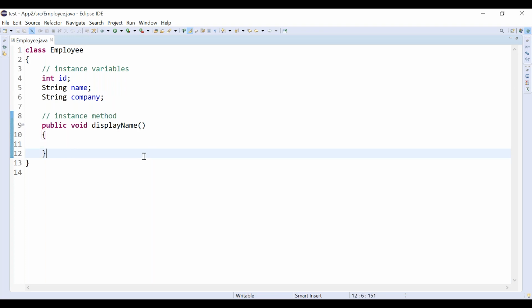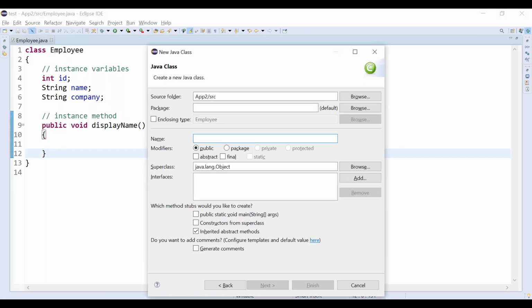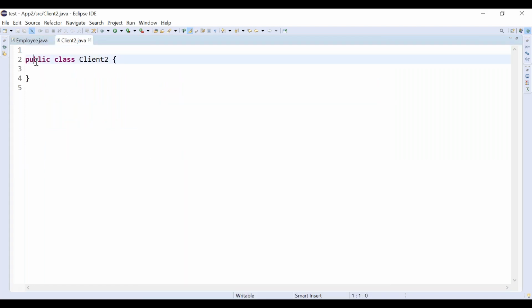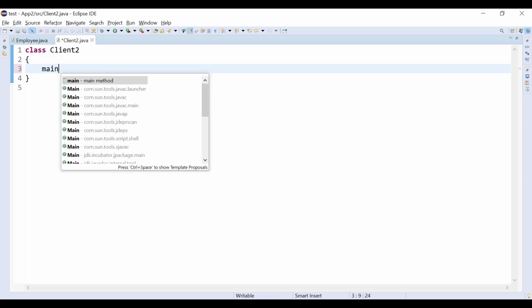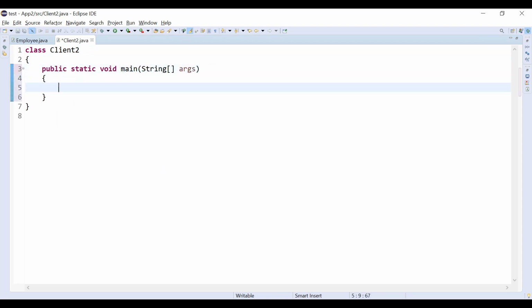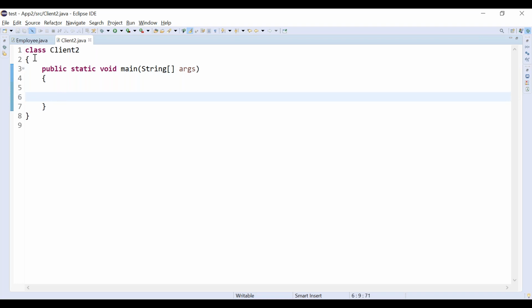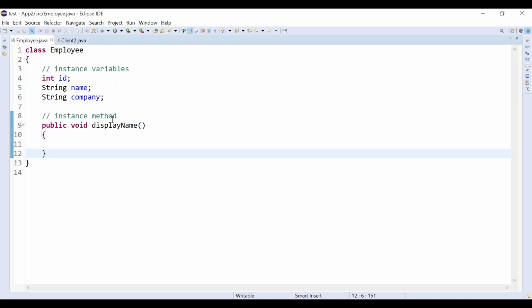Now, we can even create one more class and use that class here. Let me create one more class called Client1. This is my class. Let's go with Client2. This is another new class. Inside this new class, I am going to create an object of the Employee class. I am going with the main method. So I'm going to create an object of the Employee class.